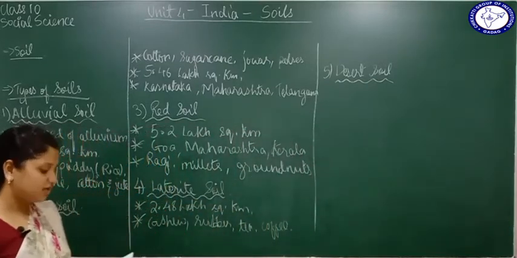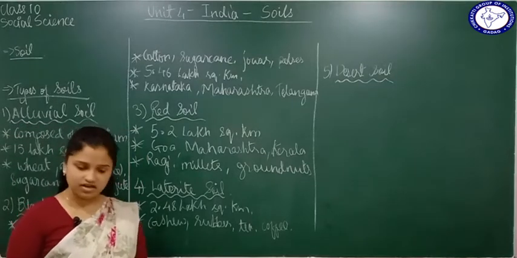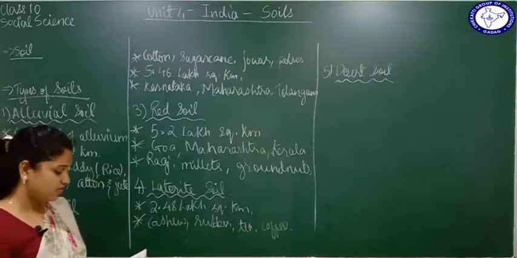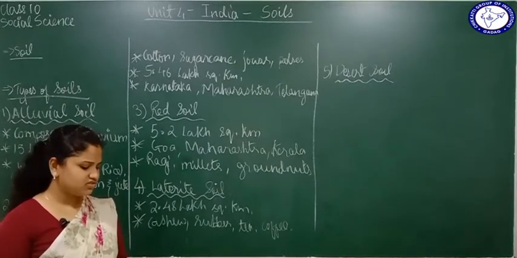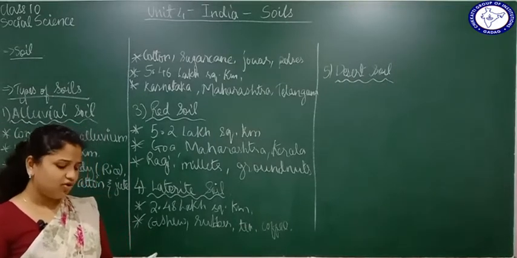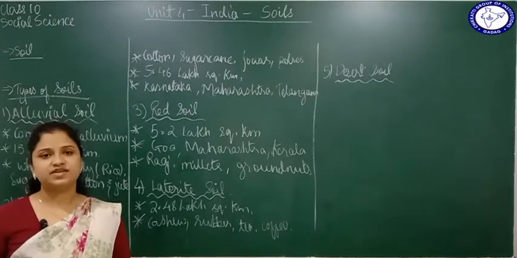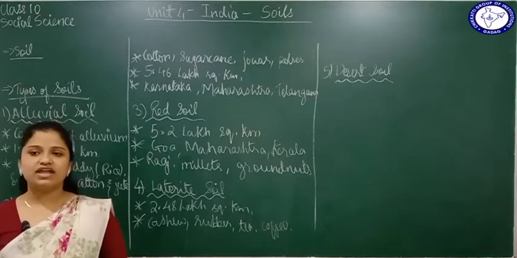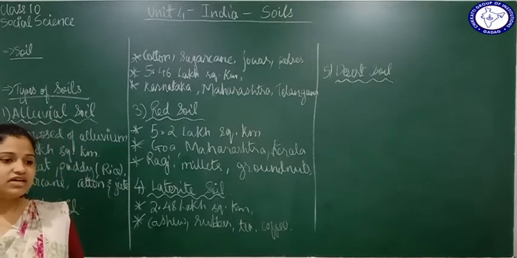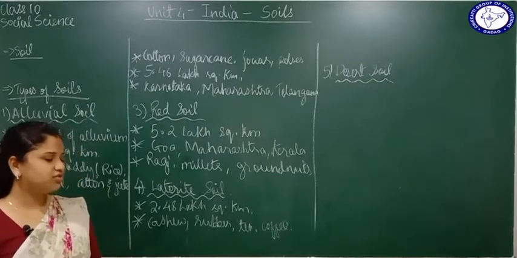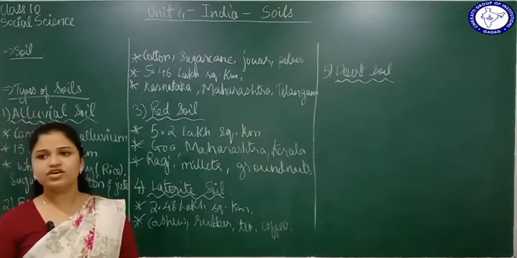So a major part of Rajasthan, South Haryana, Punjab and the north parts of Gujarat are going to have desert soil. It is not very fertile soil. Also it has some amount of salt content. It is not good for cultivation of any kind of crop. You cannot grow crops here.